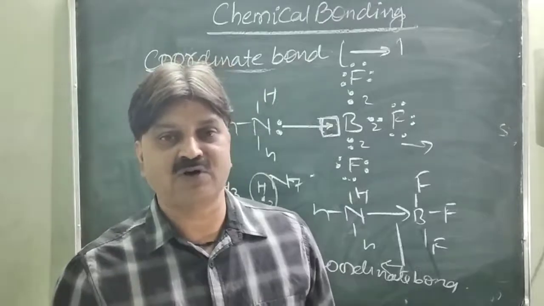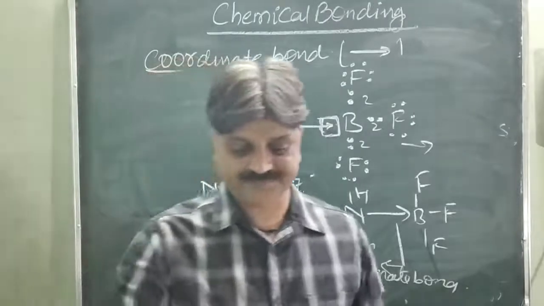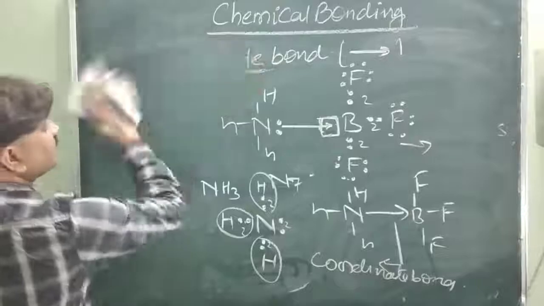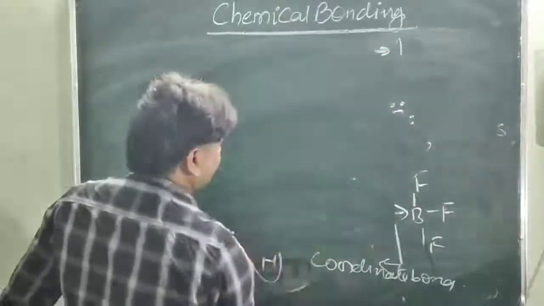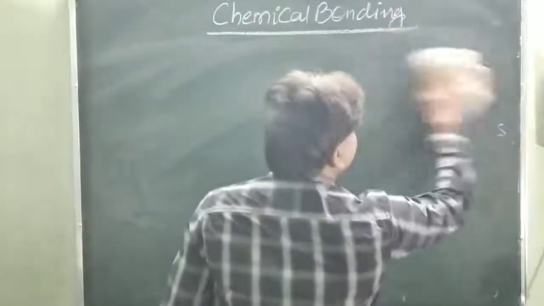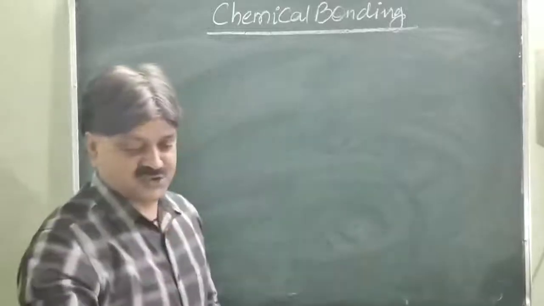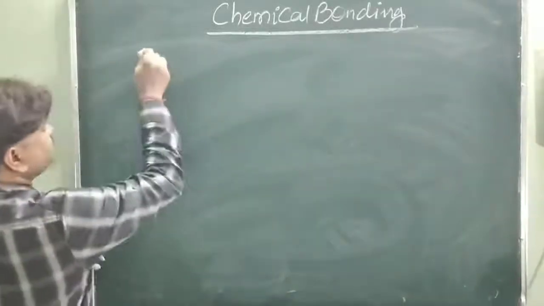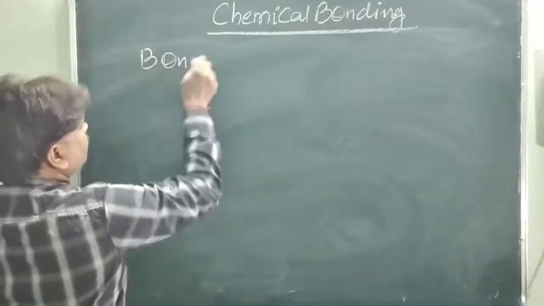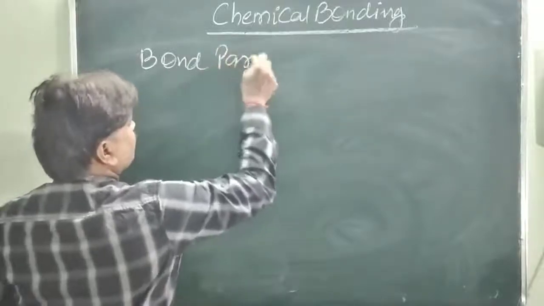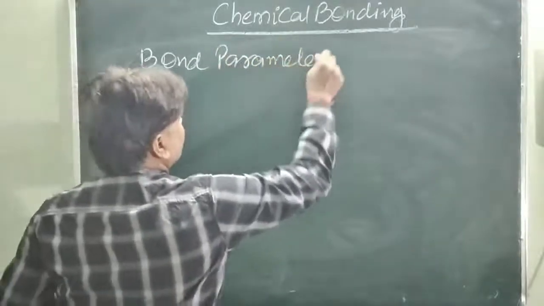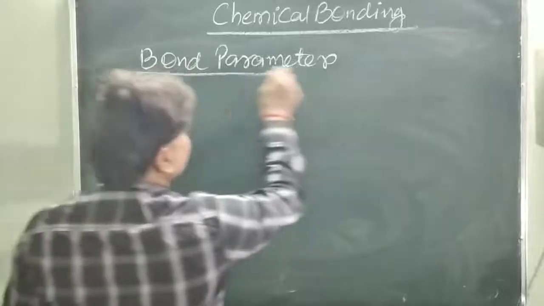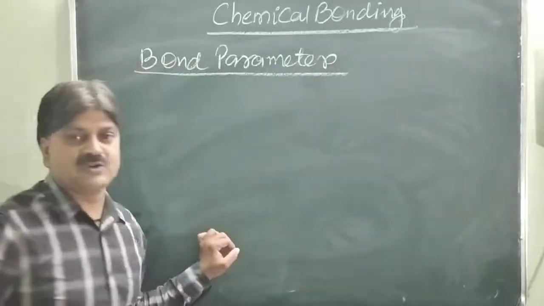Next we will discuss the bond parameters. In the bond parameters, first of all, we discuss the bond length.